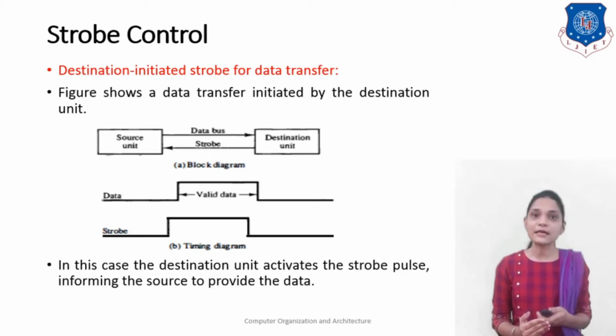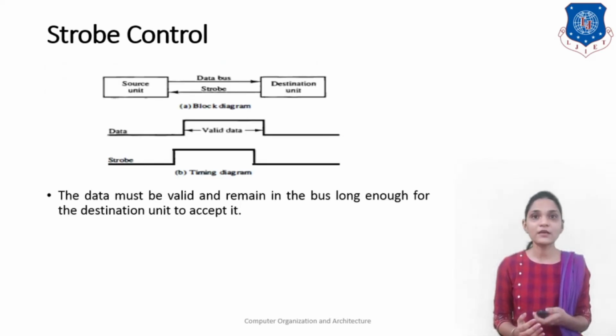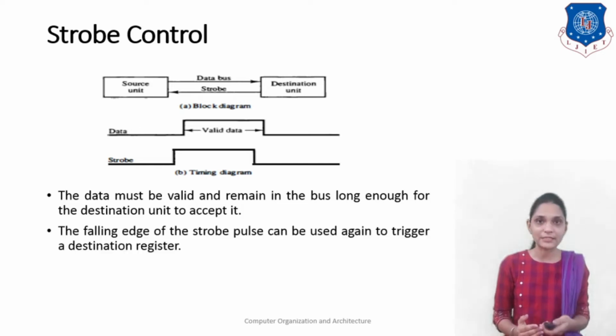In this case, the destination unit activates the strobe pulse, informing the source to provide the data, and the source unit responds by placing the requested binary information on the data bus. The data must be valid and remain on the bus long enough for the destination unit to accept it.